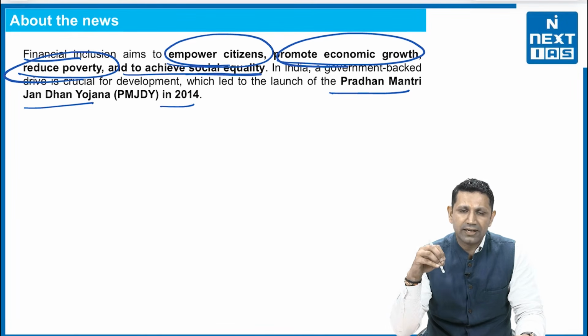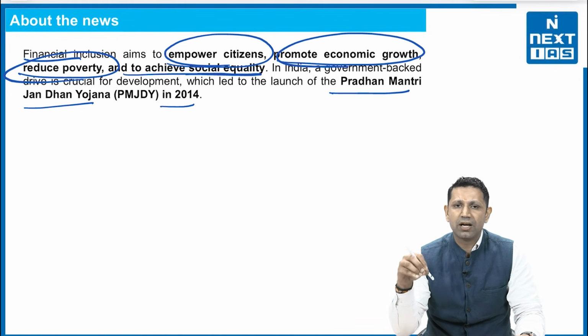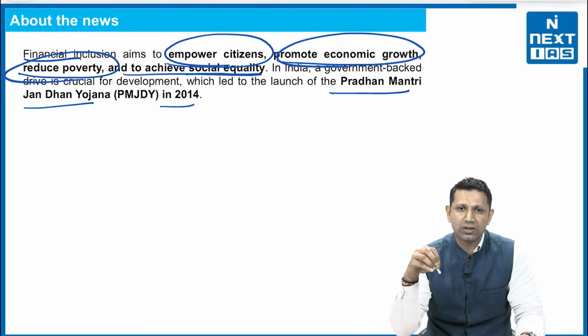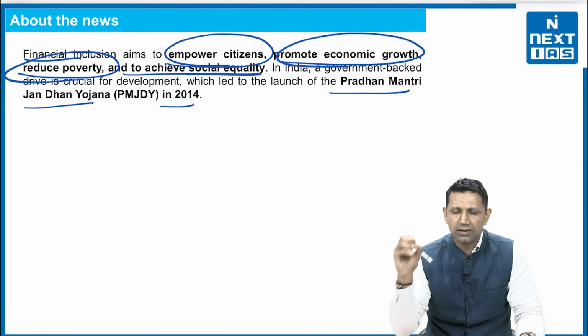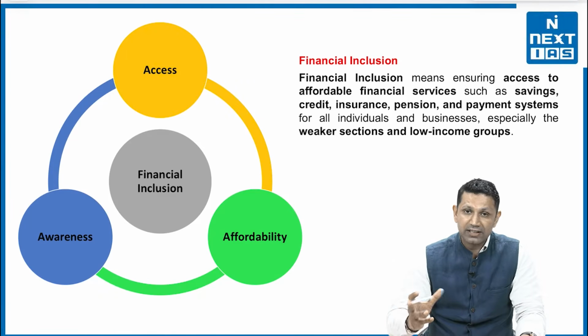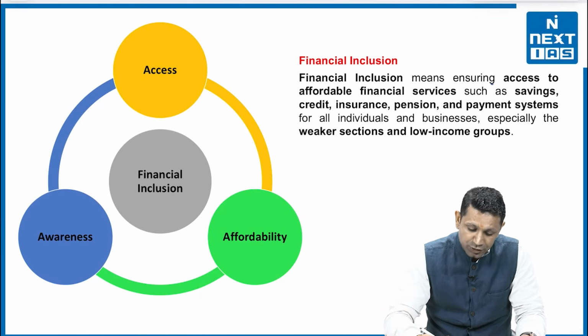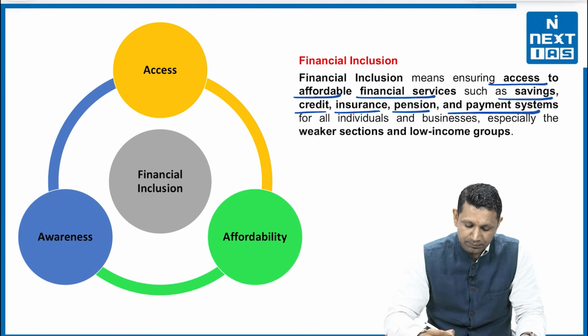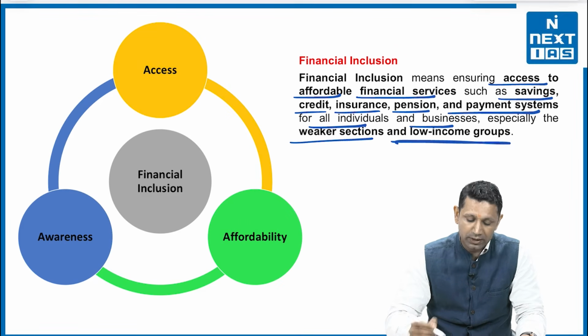So that's how it has allowed them to make savings in the bank and to be aware of the financial products that are available. They can also take loans under this particular scheme, and in times of distress, they now have a helping hand in terms of financial aid. Now, what is financial inclusion? Financial inclusion means ensuring access to affordable financial services such as saving, credit, insurance, pension, and payment systems for all individuals and businesses, especially weaker sections and low income groups.